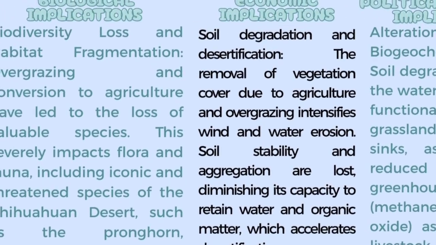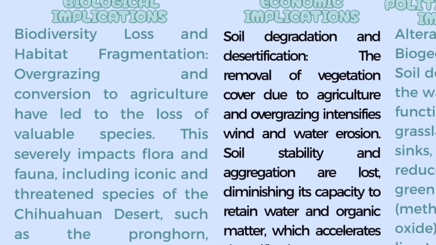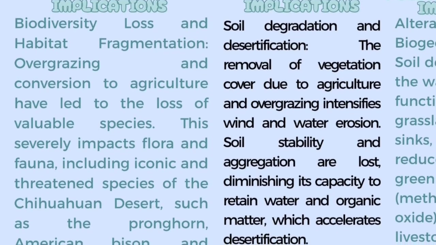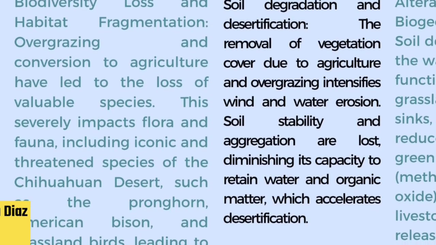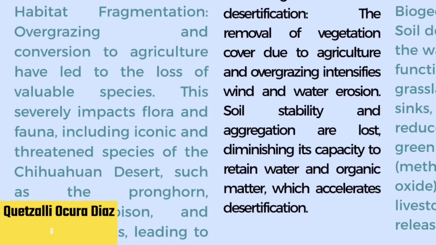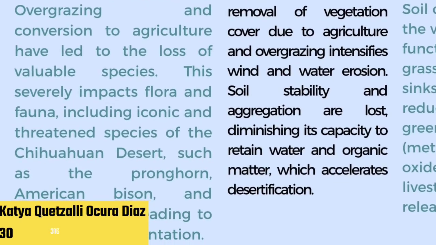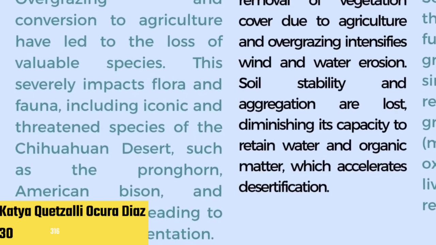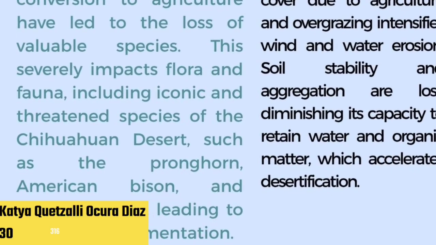Biological implications. Biodiversity loss and habitat fragmentation. Overgrazing and conversion to agriculture have led to the loss of valuable species. This severely impacts flora and fauna, including iconic and threatened species of the Chihuahuan Desert, such as the pronghorn, the American bison, and the grassland birds, leading to ecosystem fragmentation.